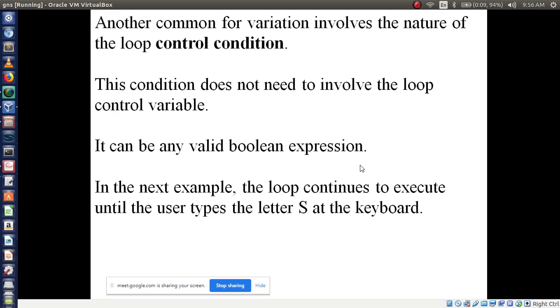Another common variation involves the nature of the loop control condition. See, the nature of the loop control condition. The second variation is controlling the condition. This condition does not need to involve the loop control variable. It can be any valid boolean expression. In our example, the loop continues to execute until the user types the letter S at the keyboard.